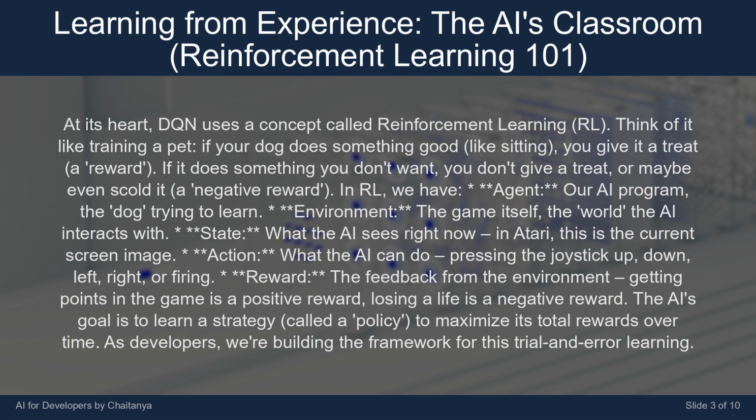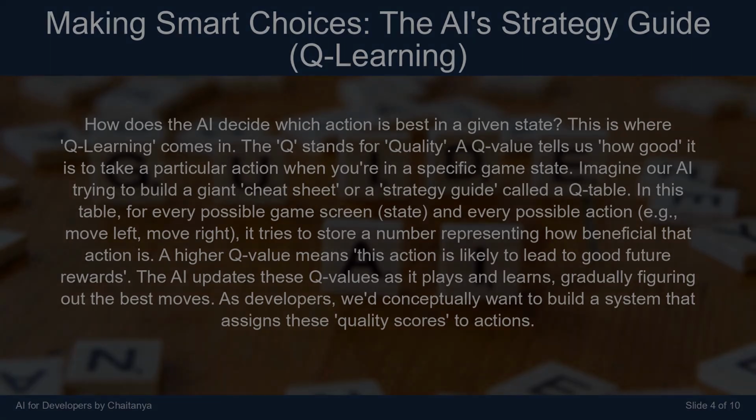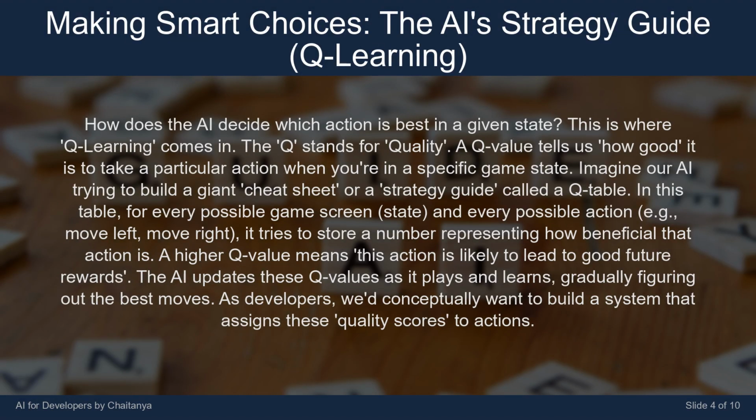Reward, the feedback from the environment. Getting points in the game is a positive reward. Losing a life is a negative reward. The AI's goal is to learn a strategy, called a policy, to maximize its total rewards over time. As developers, we're building the framework for this trial and error learning. How does the AI decide which action is best in a given state? This is where Q learning comes in.